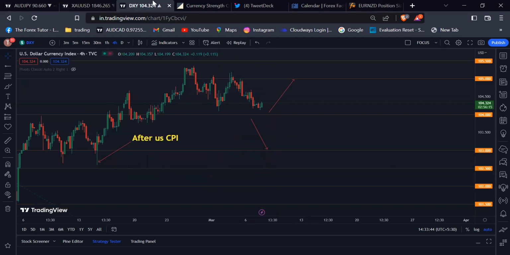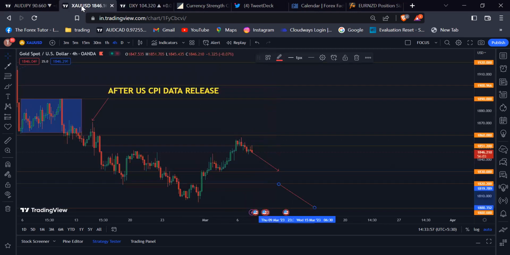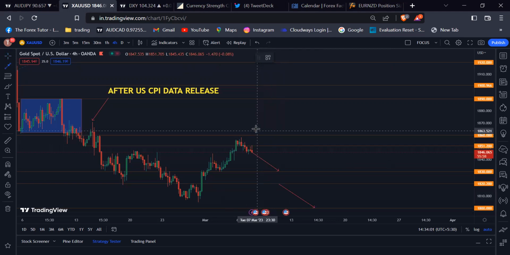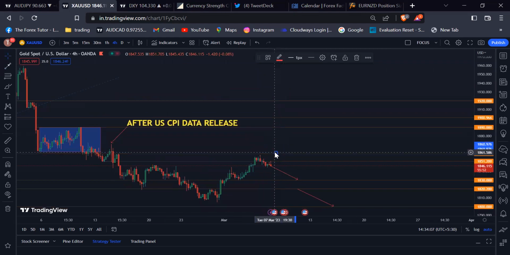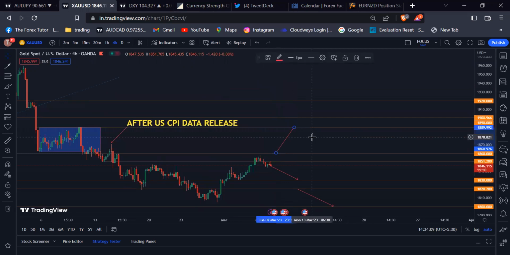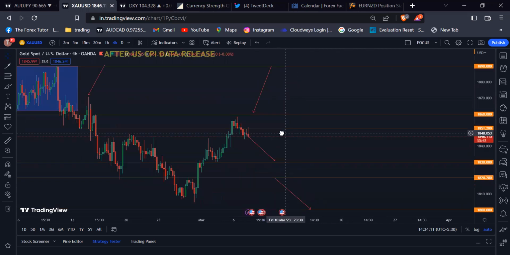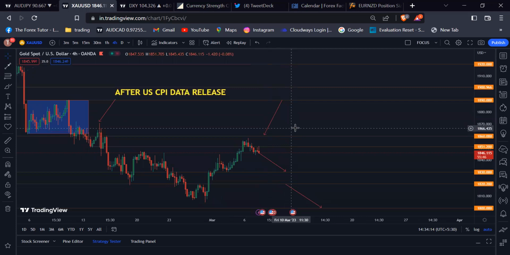There is another scenario that can happen. If the dollar index breaks below the 104.00 psychological level and moves downwards to the 103.00 psychological level, then gold will gain some upward momentum, break the 1860.00 psychological level, and move upwards to the 1890.00 psychological level. So that's all.